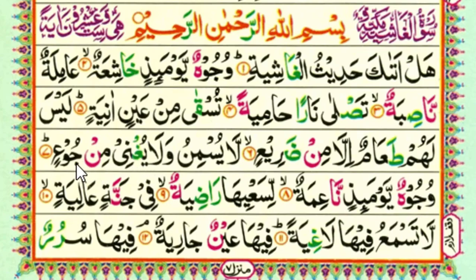Min ju'. After the noon sakin, the next is jeem. We make ikhfa here. We hide the sound of noon. Min ju'. And ju, there is waw madda, we long, and on the ain we stop. So this double kasra we skip, and then we put sukun sign only. Ju'. So we say la yusminu wa la yughni min ju'.